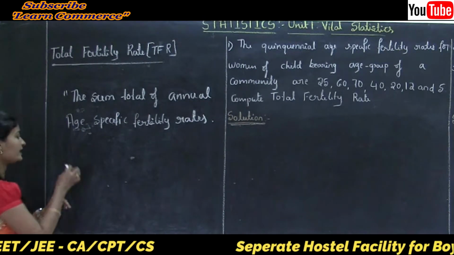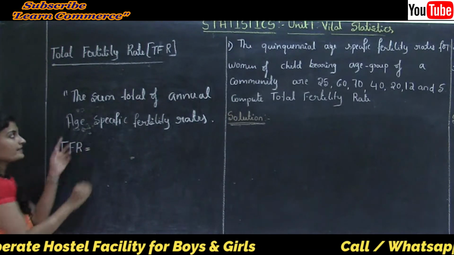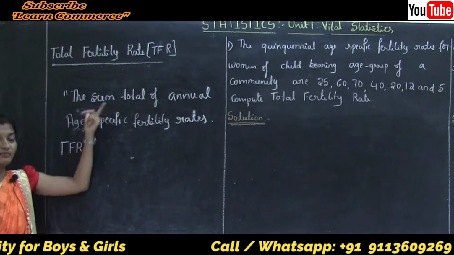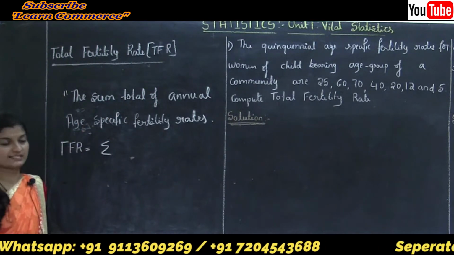We can write total fertility rate, TFR, is equal to the sum total. Sum is denoted by summation like this, summation of annual age specific fertility rate.